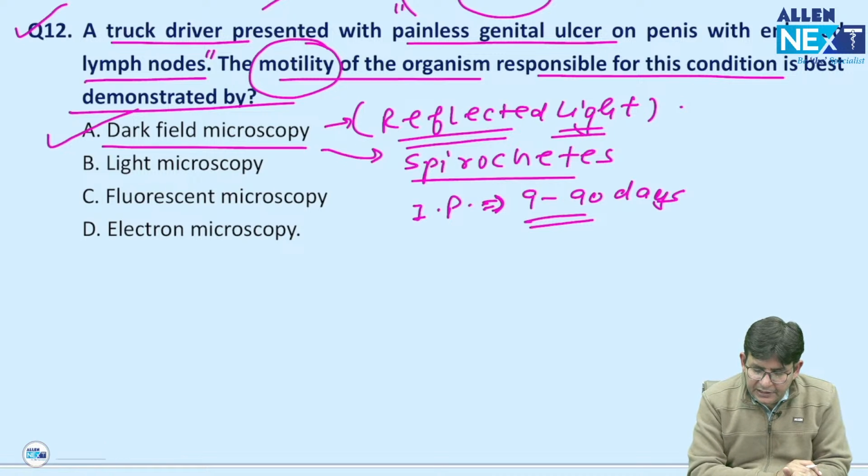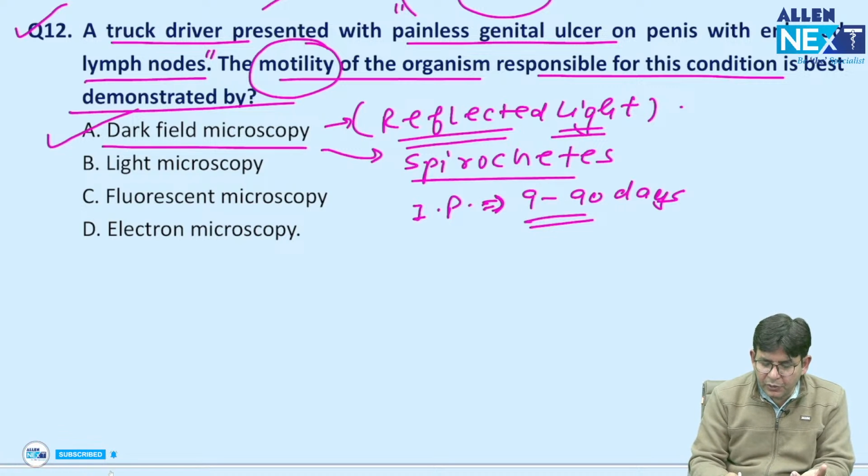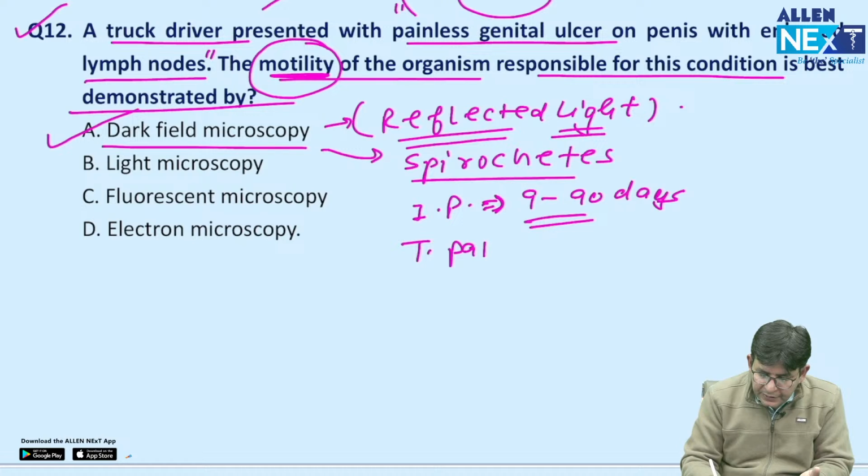So basically in that you will not see any motility. Prabhat, you have told HSV, okay fine, I got that. But motility will not be observed in HSV for sure. So if the word motility is there, you should think of a bacteria, and which one? That is obviously Treponema pallidum, and this Treponema pallidum causes what? Syphilis.